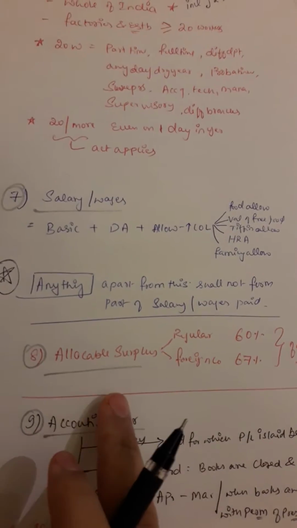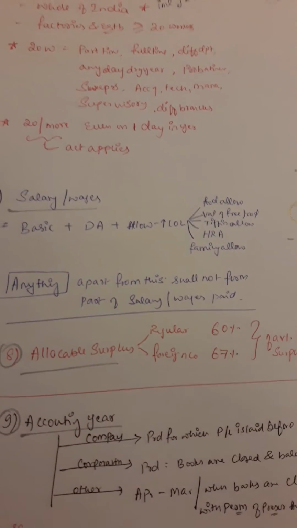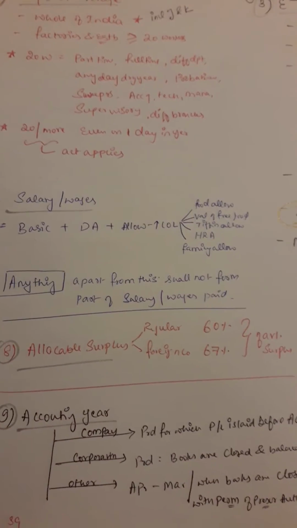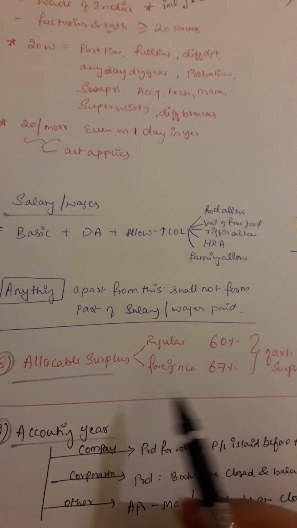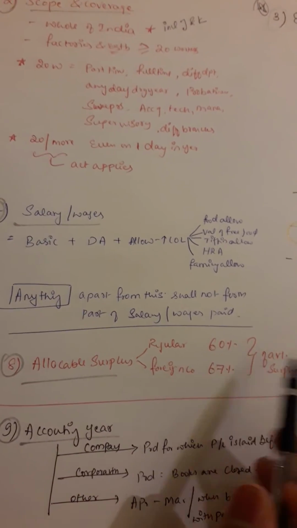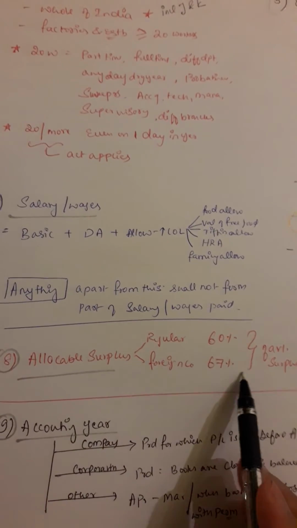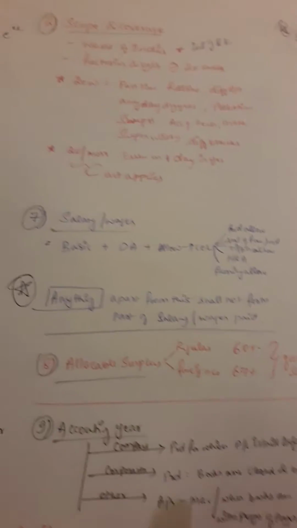Now what does allocable surplus mean? Allocable surplus usually comes up in the calculation of bonus, that's where it helps. So let's see what this allocable surplus is. Allocable surplus in the regular case is 60% of the available surplus. For a foreign company it is 67% of the available surplus. You just need to know that.